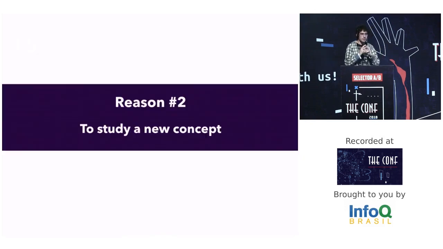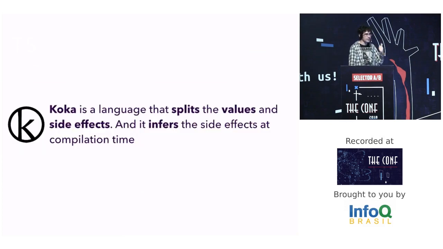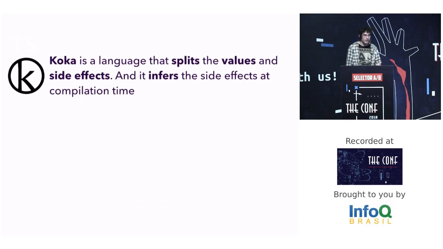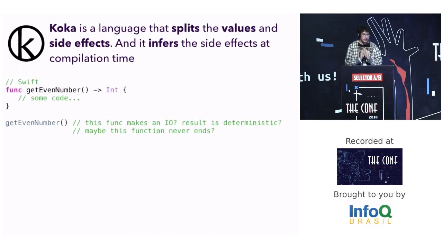Another reason is when you are starting a new concept that the current languages don't implement. It's the case of Koka. It's a language that employees from Microsoft Research are developing and studying. This language aims to split the values and side effects and make them explicit at compilation time. For example, we have this code written in Swift, and this function returns an even number.